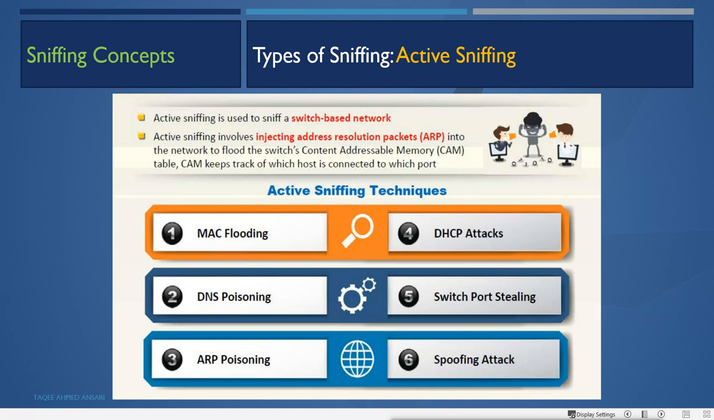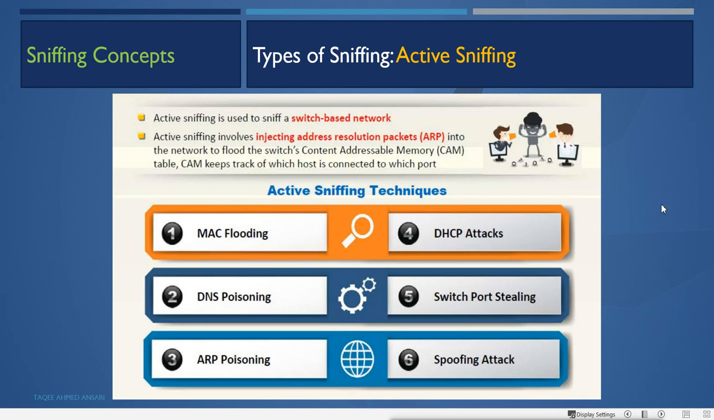If PC1 sends data to PC2, then only PC1 and PC2 can see the data. Other machines or devices connected to any other port of the same switch will not be able to see the data, because it does unicasting. In that case, we have to do active sniffing. So active sniffing is used to sniff a switch-based network.